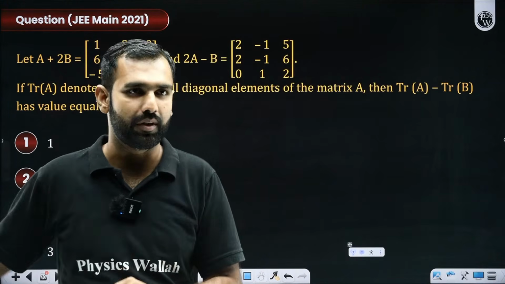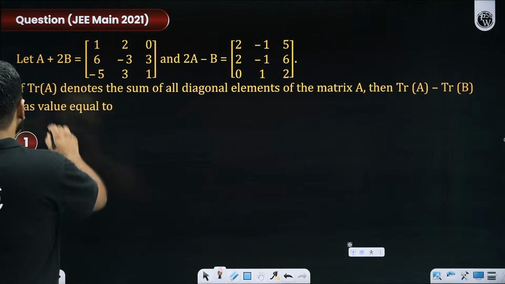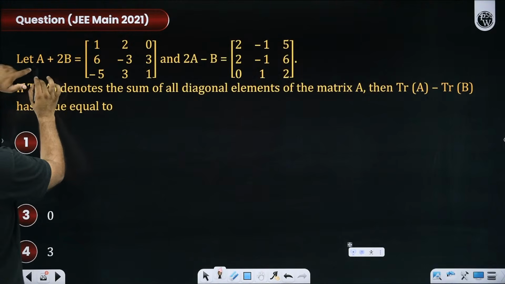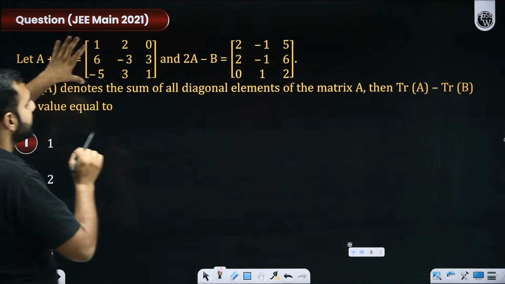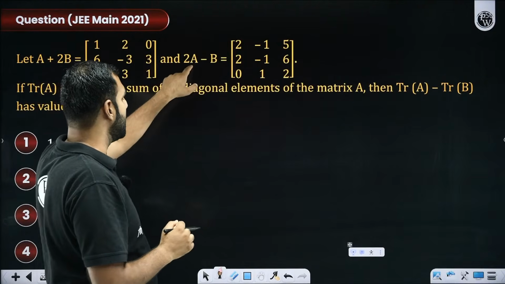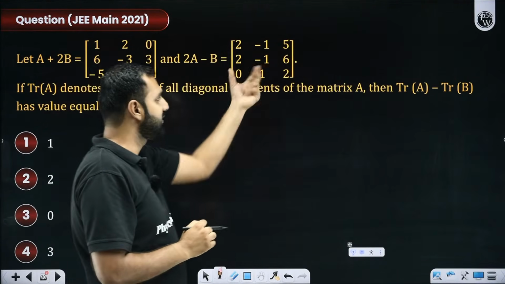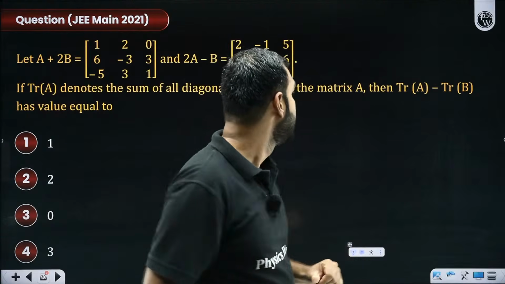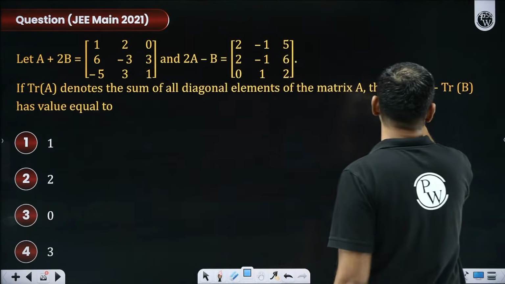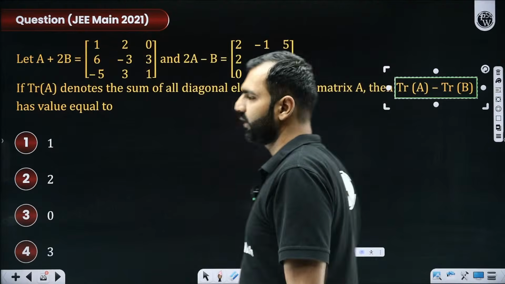That's the beauty of this application. I'm told A plus 2B. So there is a matrix A, there is a matrix B. So A plus 2B is this. 2A minus B, so there is a matrix A, there is a matrix B. So 2A minus B is this. Okay, great. Then they are asking you the value of trace of A minus trace of B.